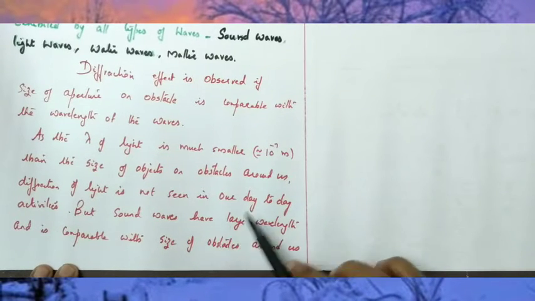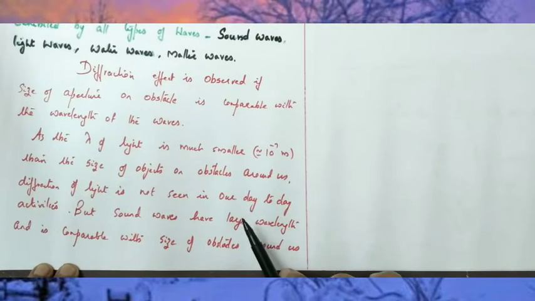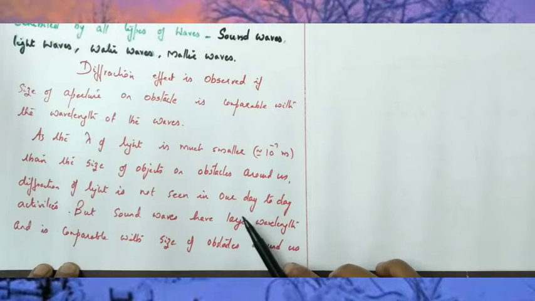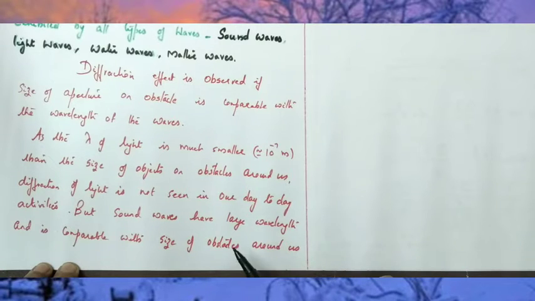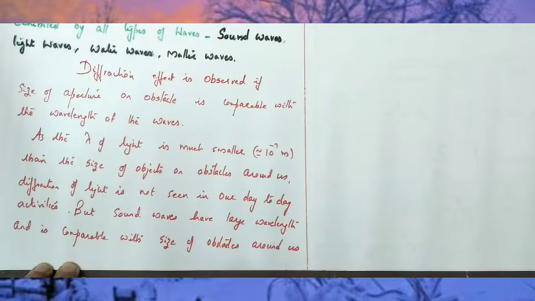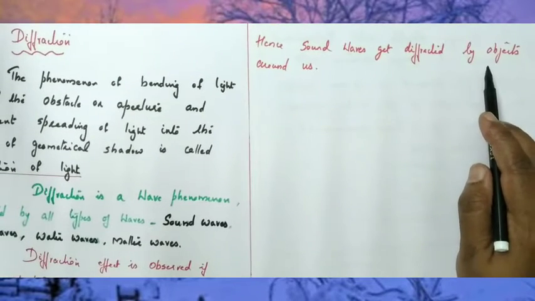The wavelength of sound waves is of the order of meter and the aperture or obstacle around us is also of the order of meter and both can be compared, and hence sound wave diffraction takes place in our day-to-day activities but diffraction of light is not seen. Okay children, and hence sound waves get diffracted by objects around us.